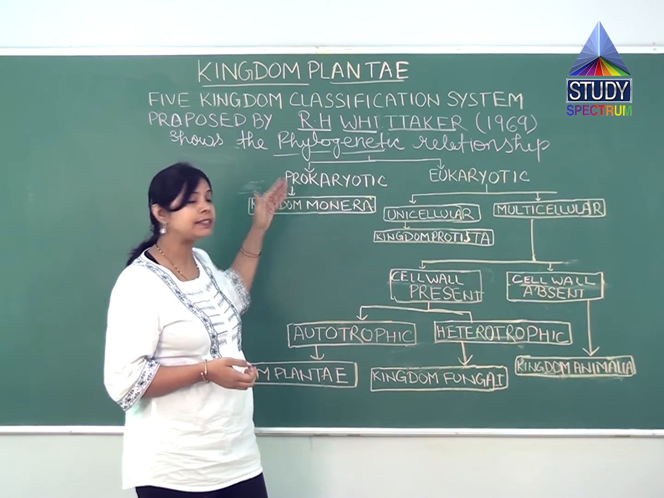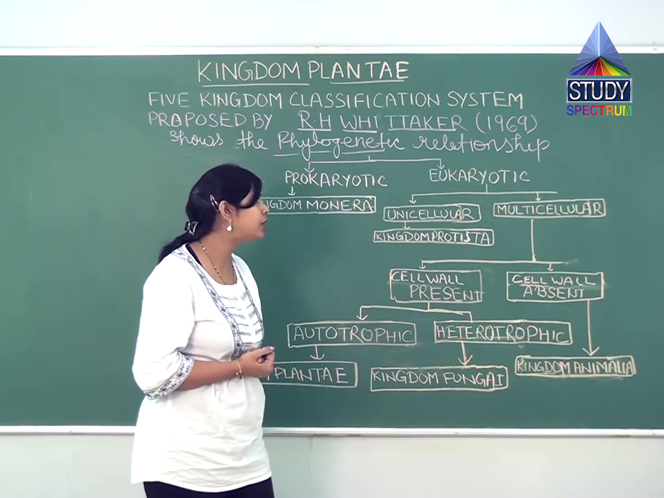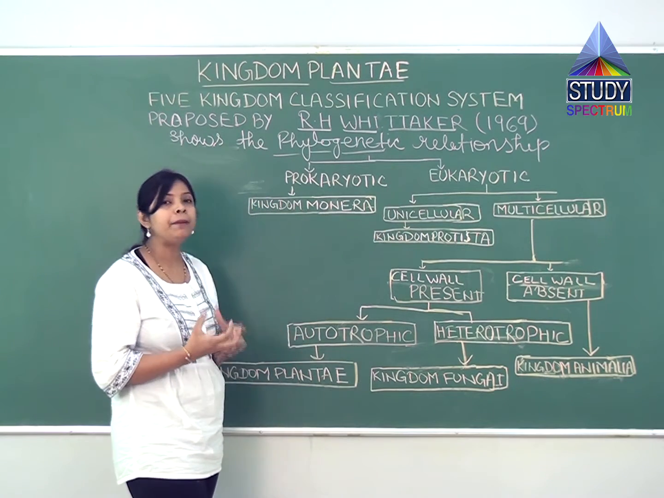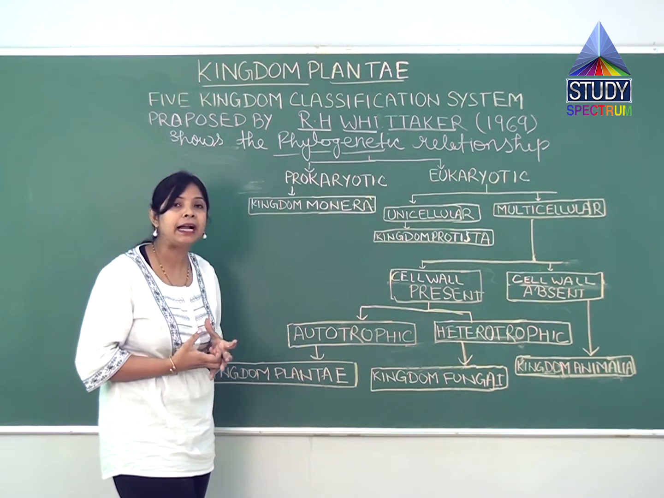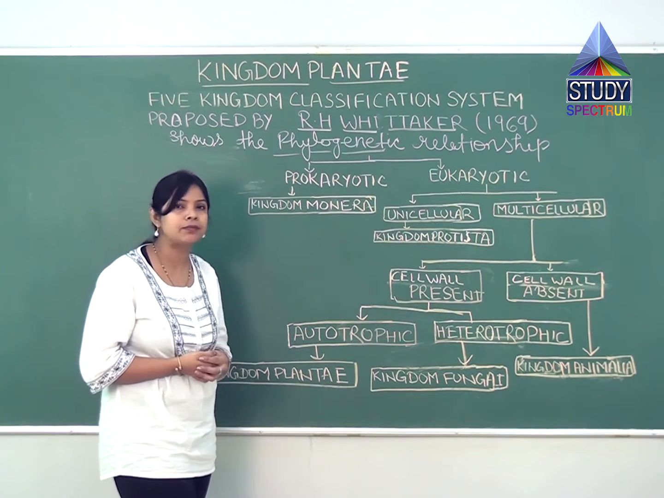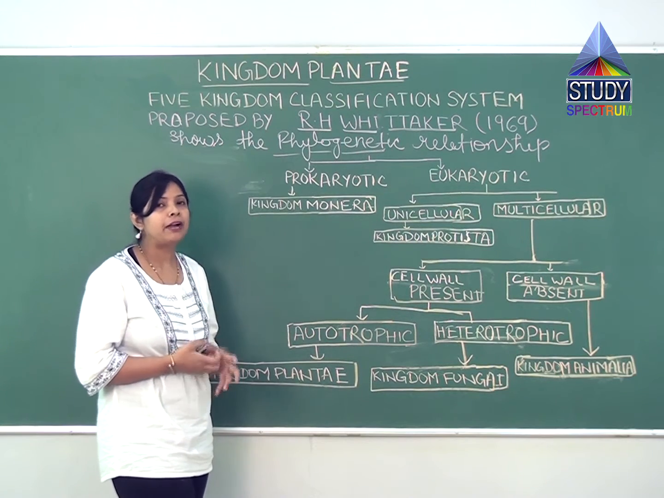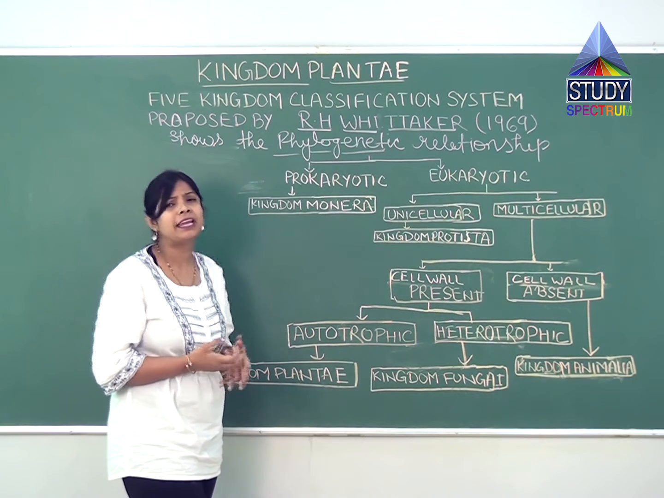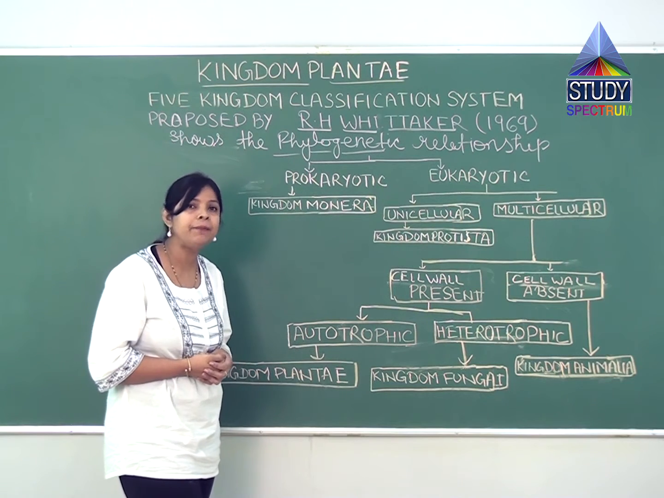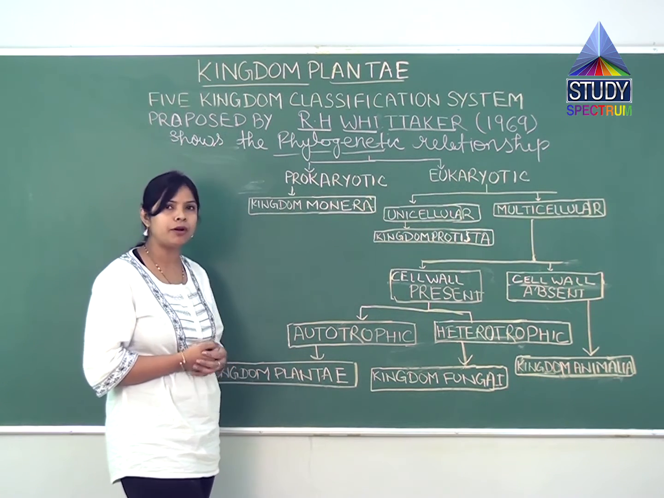Firstly, he checked the cellular organization, whether the organism is prokaryotic or eukaryotic. If the organism is prokaryotic, it means a true nucleus is absent, and the kingdom will be Monera. What will be the examples of Monera? Blue-green algae and bacteria come in the category of kingdom Monera.